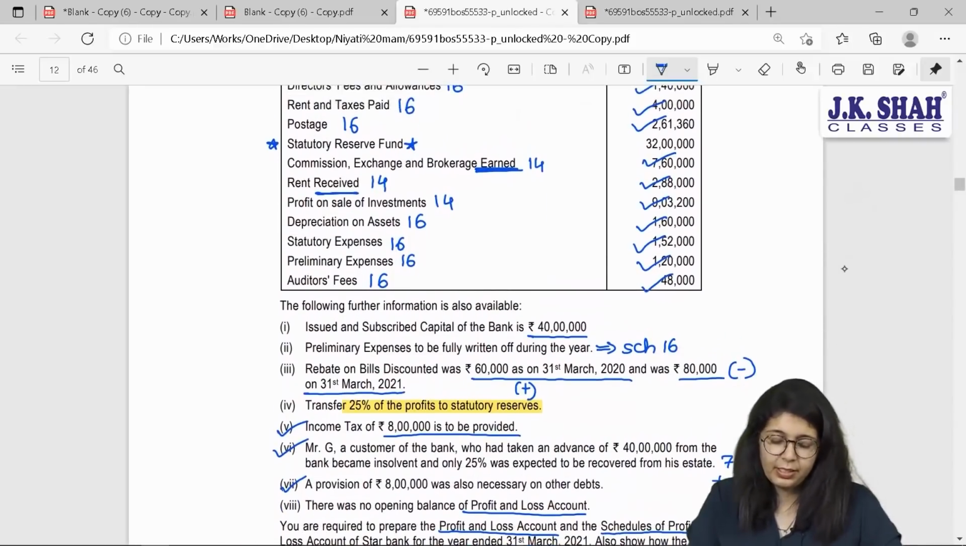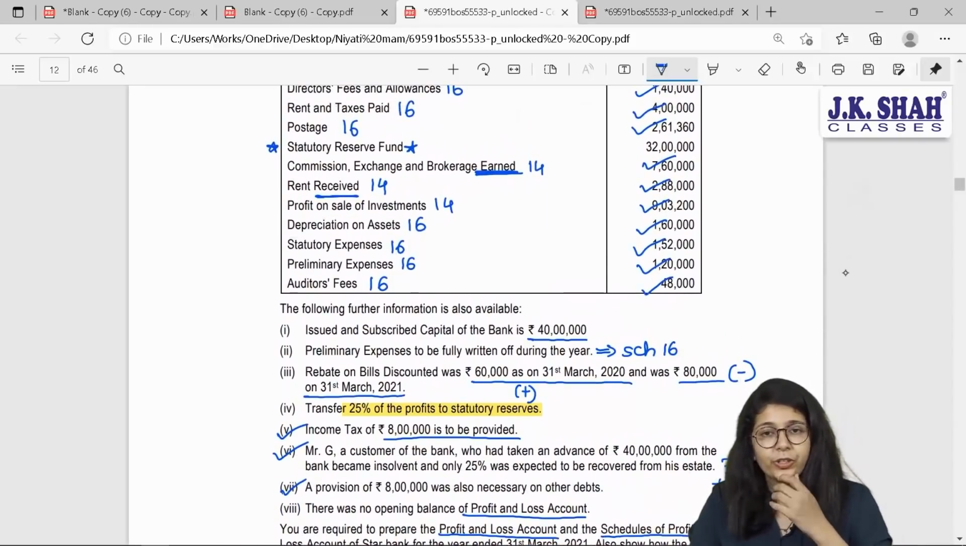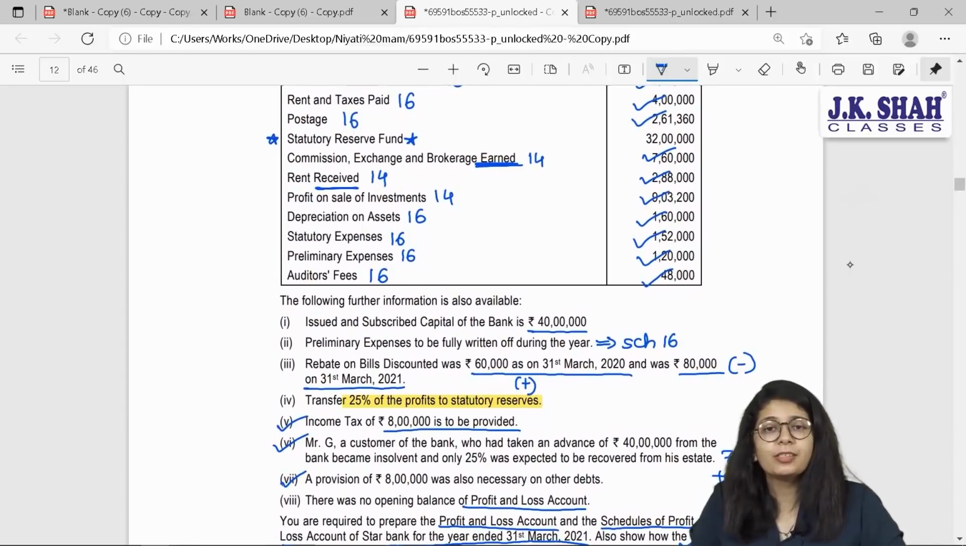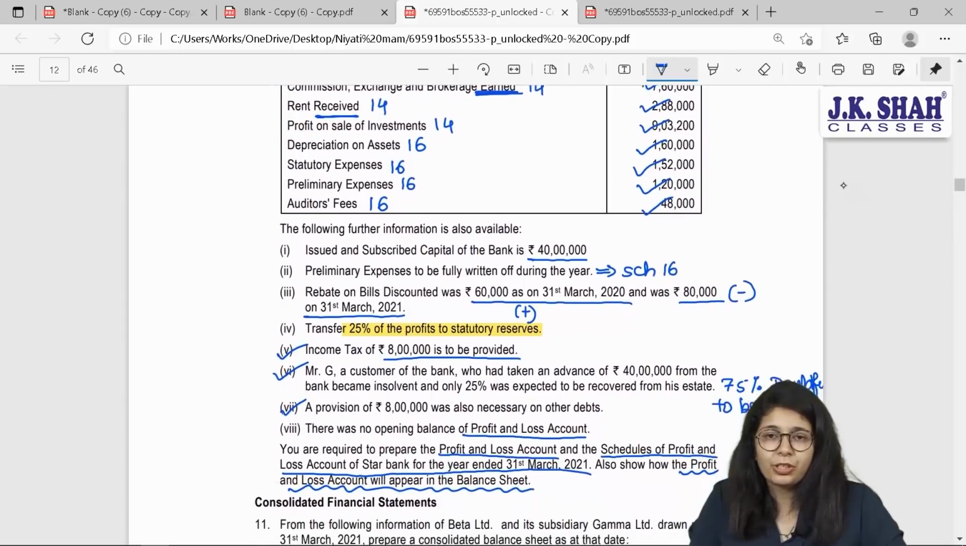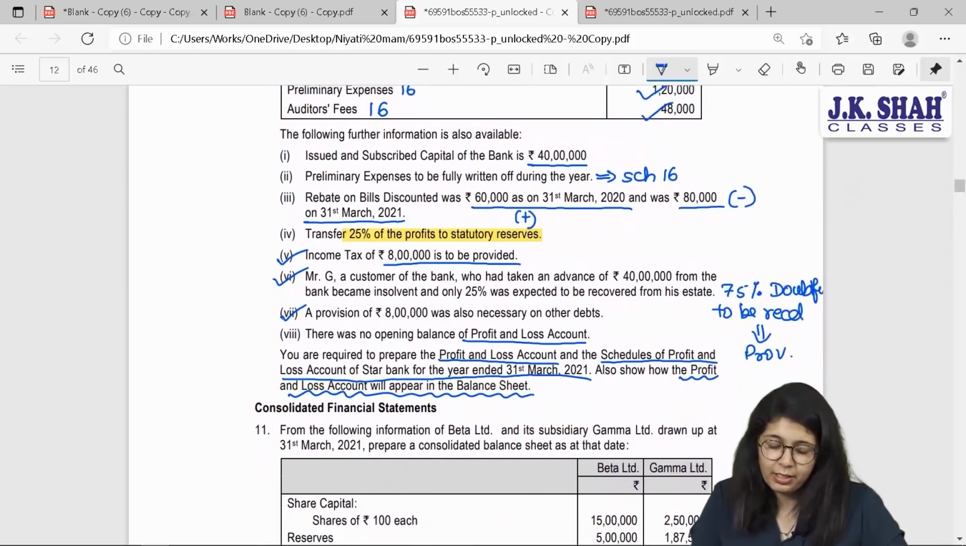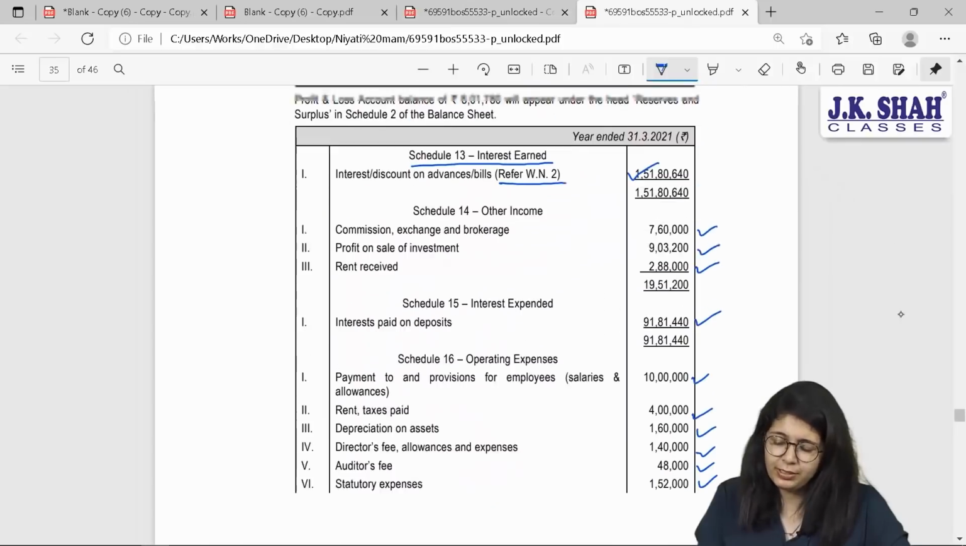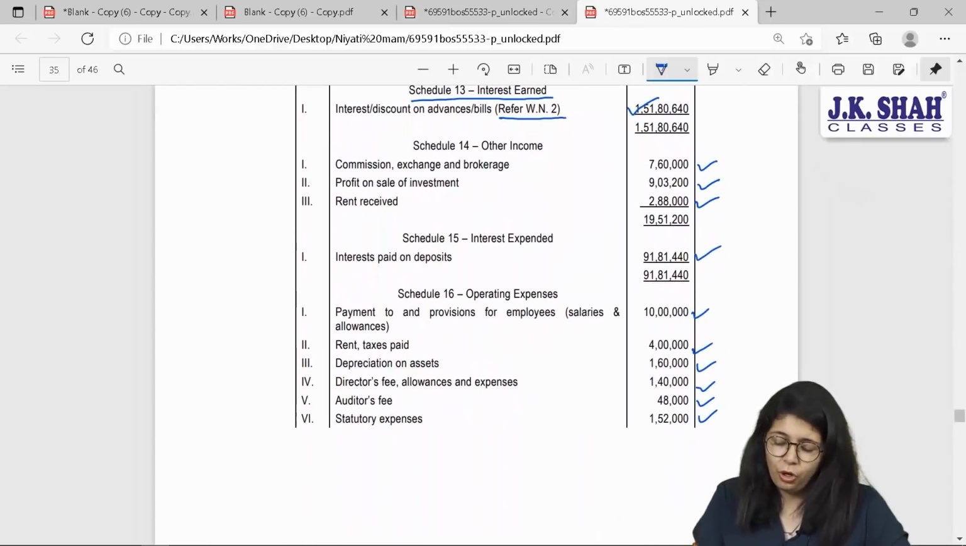Now statutory reserve fund is your till date's reserve fund. This will again be part of your reserves and surplus in the balance sheet, not in P&L, so I will not give any effect of this. I have considered point 1, I have written off preliminary expenses, ROBDs considered. This will be done in a minute. There was no opening balance considered. So basically, if you understand beta, I have considered all my schedules.